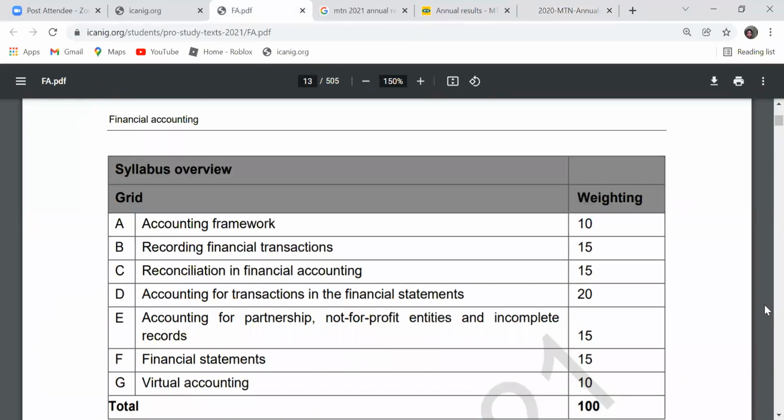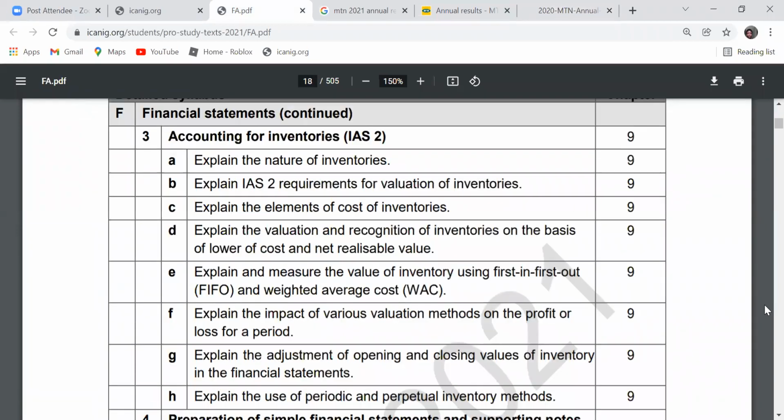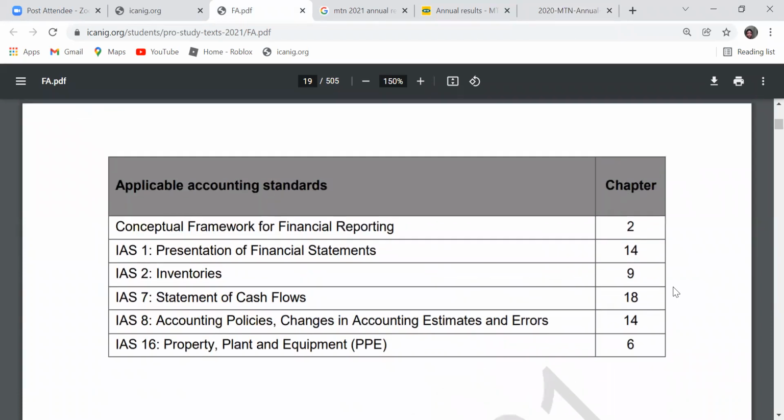Okay, let's go down. This is your syllabus. The standards are there, so you can see them. These are the applicable accounting standards that we need to familiarize ourselves with when we are preparing our financial statements. We still have many of them, so as you are moving on, you will be coming across more of them. But for this particular syllabus, financial accounting, we only consider five standards, which is what we are going to talk about.